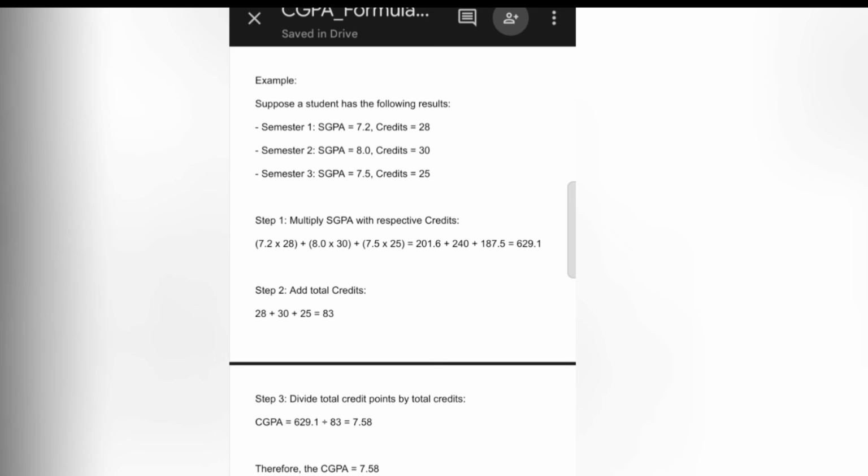After that we multiply SGPA with credits: all of the subjects in the first semester, excluding star marked, multiplied by this.